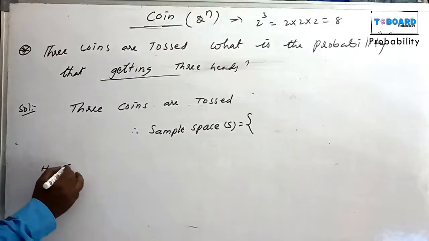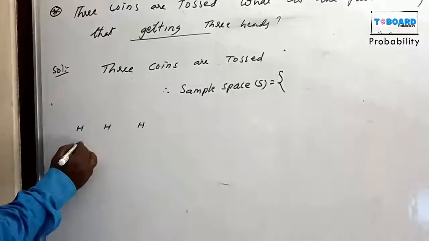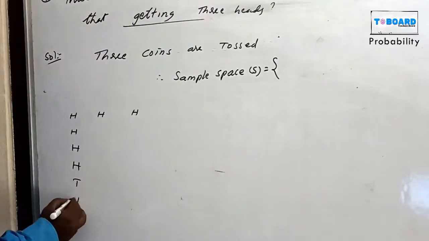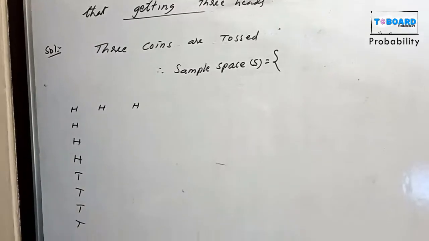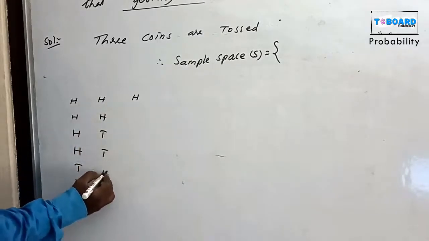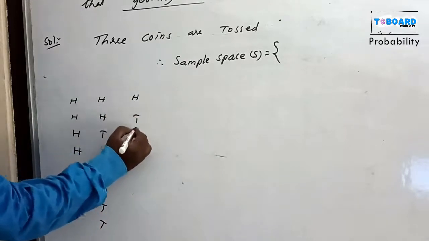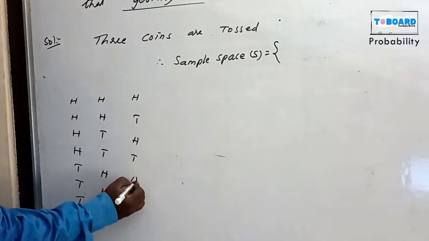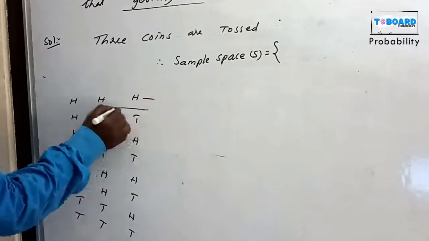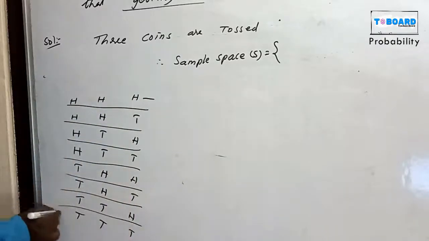What are these 8 chances? Listen: head, head, head, 3 coins. Next, 4 heads, 4 tails, a simple trick. Next one, 2 heads, 2 tails, 1 head, 1 tail. This is the first chance, second, third, fourth, fifth, sixth, seventh, eighth.